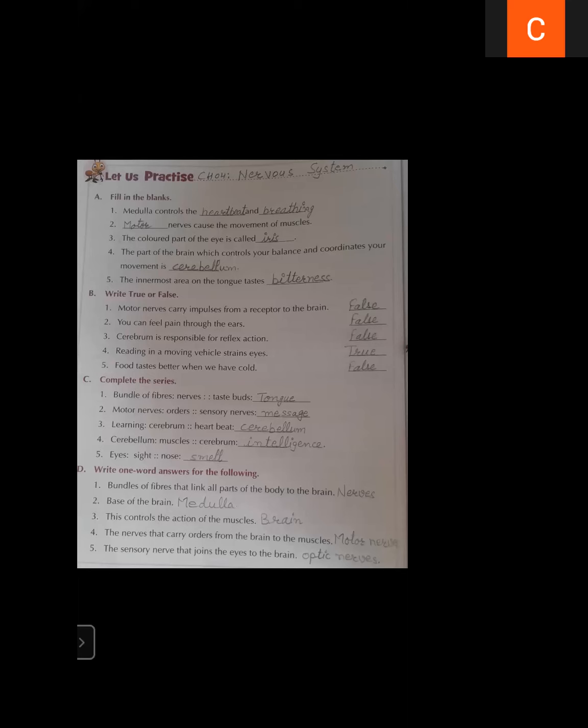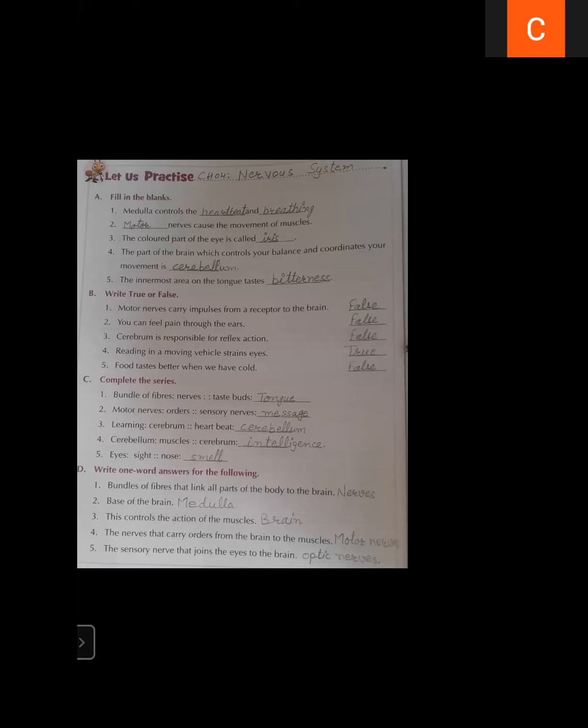Food tastes better when we have a cold. It is a false statement. When we are having a cold, the taste of food is not better. We cannot identify the different tastes of food when we have a cold.